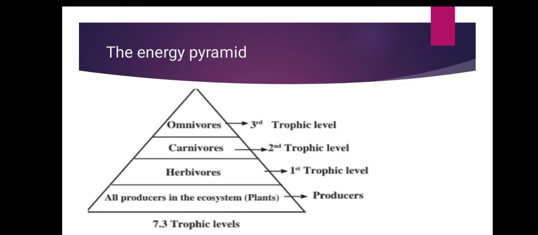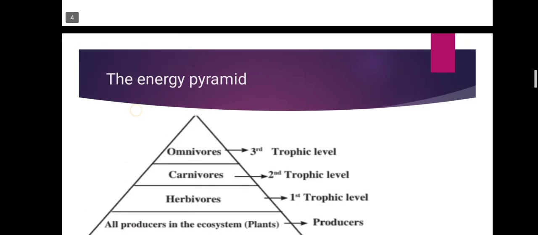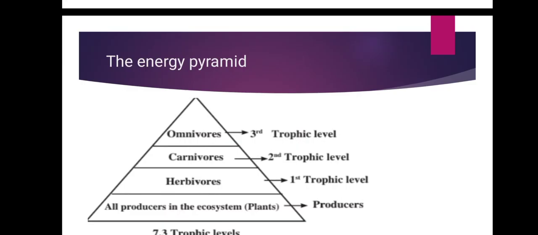So students, in the paper a question will be asked: what is the pyramid of energy? You have to remember the number of organisms also decreases from the lowest level to the highest level, and this pattern of energy exchange in an ecosystem is called a pyramid of energy.